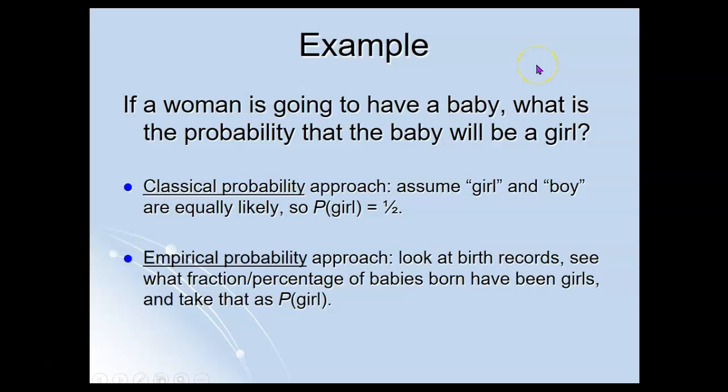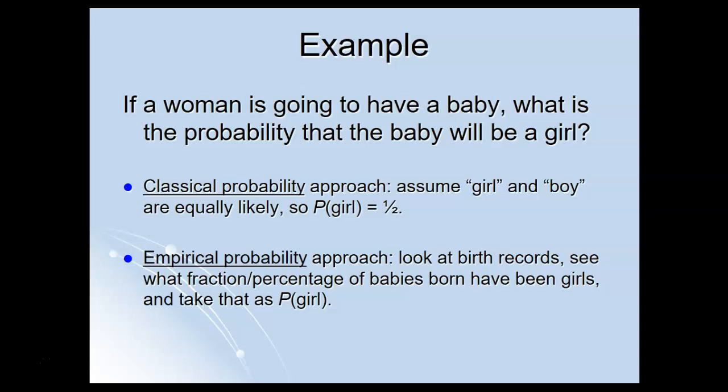For example, consider the question, if a woman is going to have a baby, what's the probability that the baby will be a girl? The classical probability approach would be to assume that there are two outcomes, girl and boy. Treat them both as equally likely, and so the probability of having a girl would be 1 out of 2, 1/2.